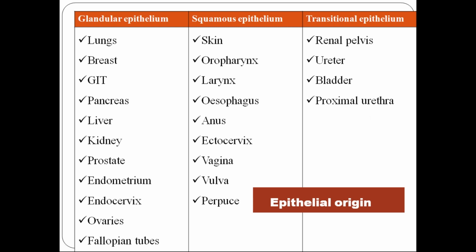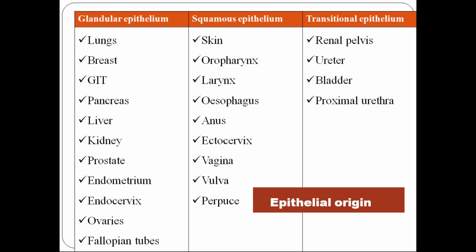What type of epithelium do you think? Is it glandular, squamous? Anyway, it's not transitional. What can it be? The distal part. Yes, columnar epithelium. Pseudostratified columnar epithelium, ma'am. Yes, stratified columnar epithelium. So that will come under glandular epithelium. Okay, so all these are of epithelial origin.